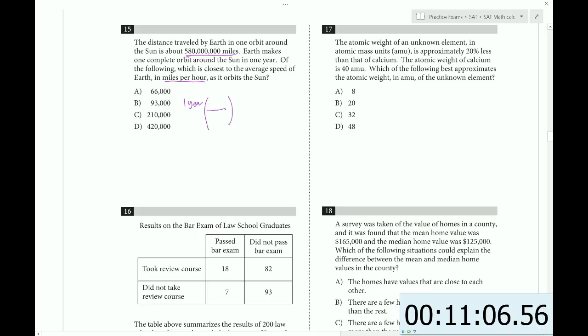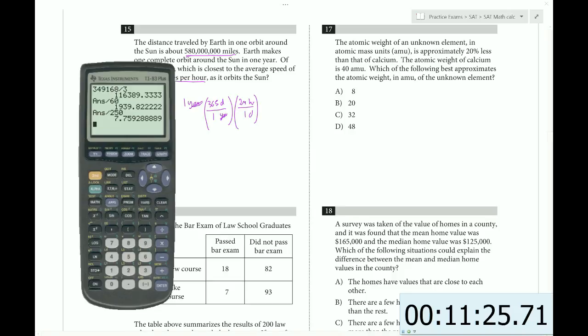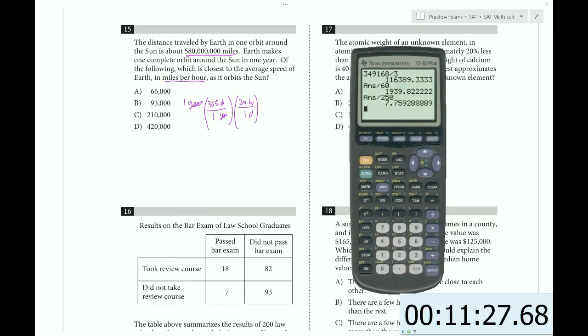If we want to get out of years, we can do a conversion factor to days, 365 days per 1 year. And then we have 24 hours in 1 day. So we have to multiply those together. That will tell us how many hours there are. So let's grab our calculator. So 24 hours times 365. So that's how many hours there are in 1 year.